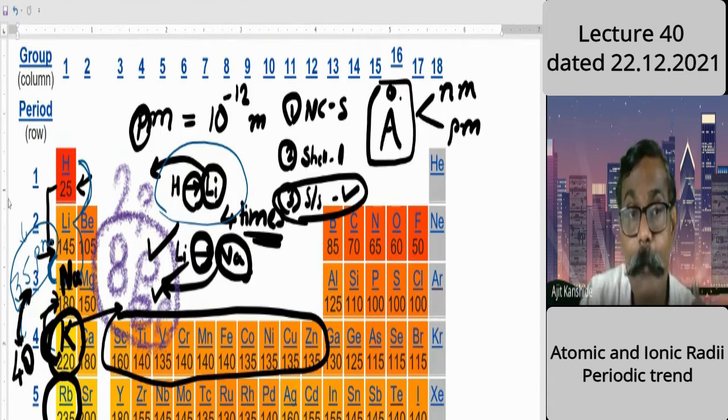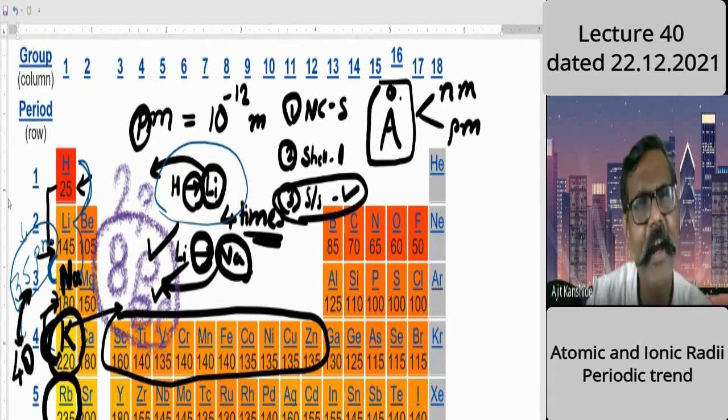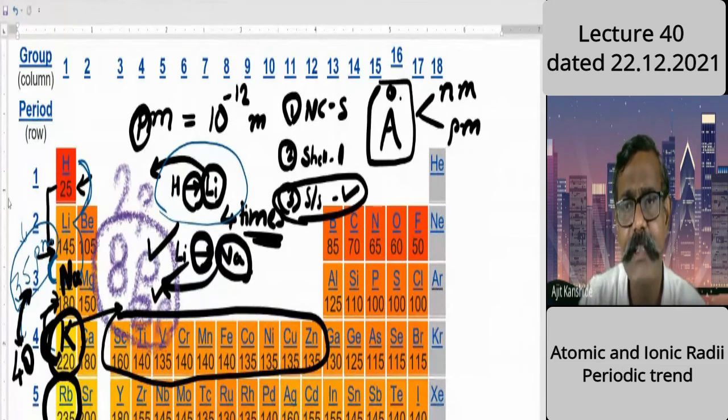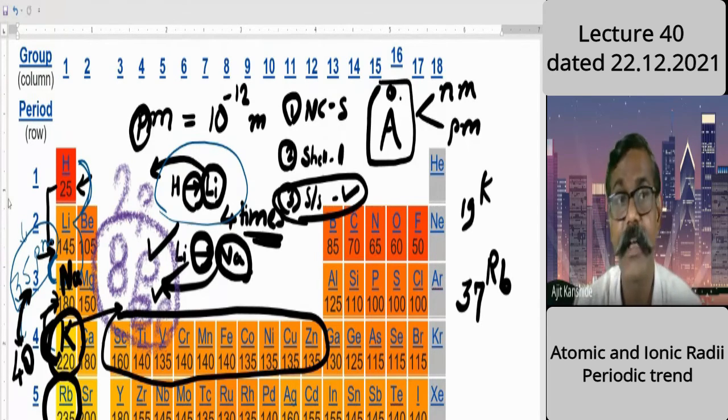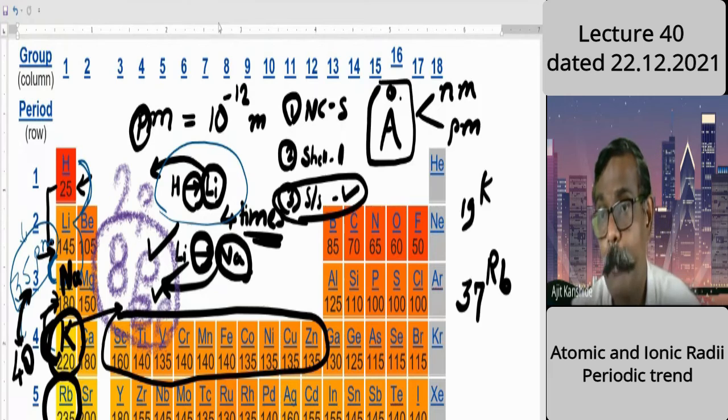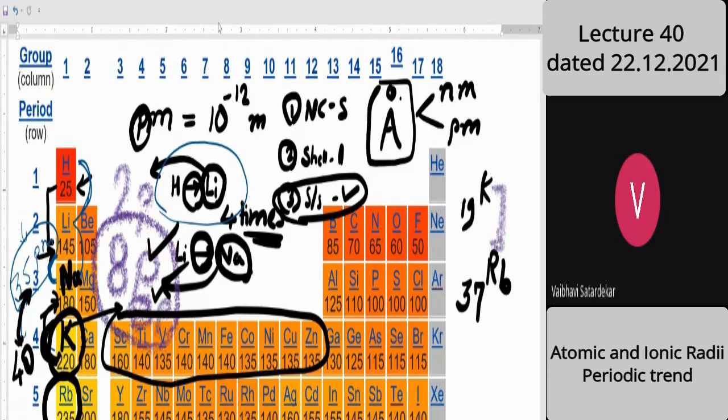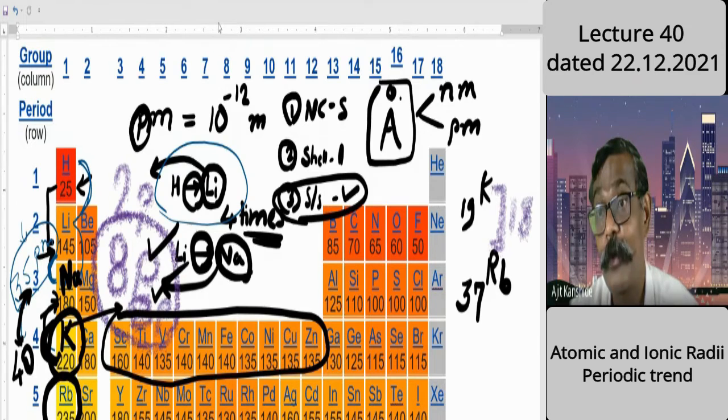Now the jump will be by how much? 18. Right, 18. Potassium's atomic number is 19, so from potassium 19 to rubidium the atomic number will be 37. Right, 37. So the jump is of how many protons? The increase is of how many protons? 18 protons.